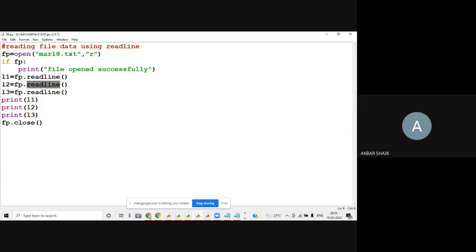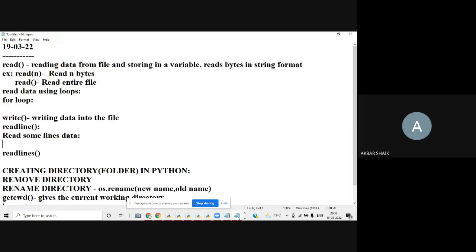Let me explain. Read lines is nothing but used to read the data in the form of a list.